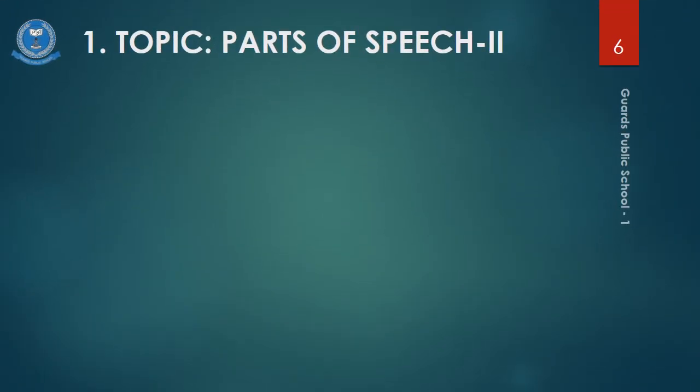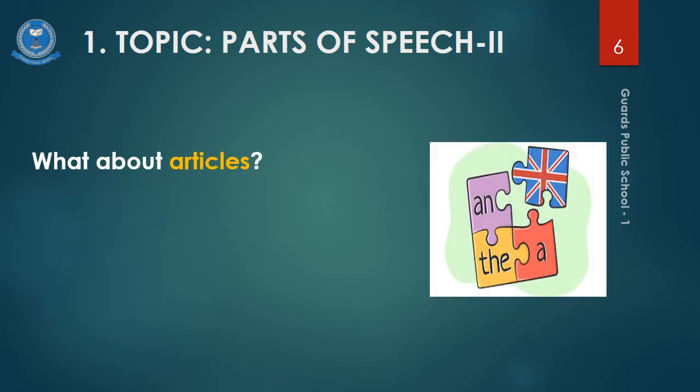Now, how about articles? I don't know if you have noticed or not, I did not cover it as a separate or different part of speech. Why is that? I will give you the answer in a while. Just look at the example for now. I have a pen. In this statement, you can find a noun, pen. Since it's the name of a thing, you can identify it is a noun. Now, how many pens do you have? One.